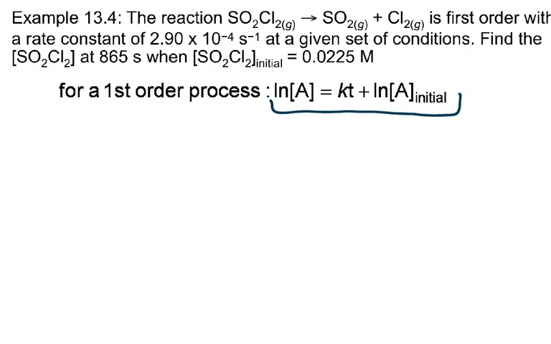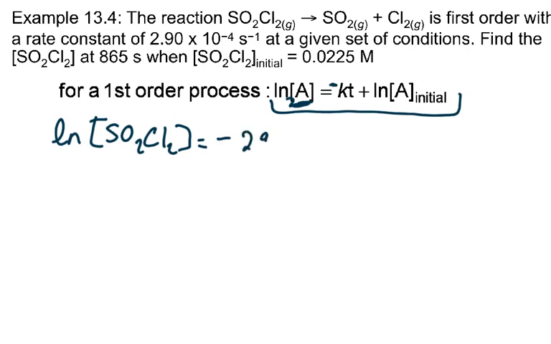So we want to find our concentration at a certain time. So the natural log of our SO2Cl2 is equal to negative k. Sorry, there's a typo on my slide. Negative, my k value is 2.90 times 10 to the minus fourth times my time, 865 seconds.